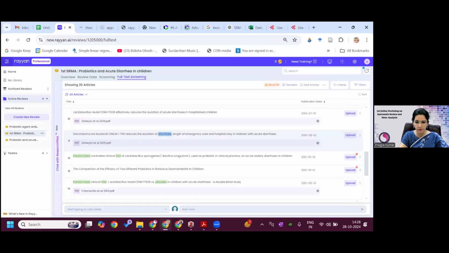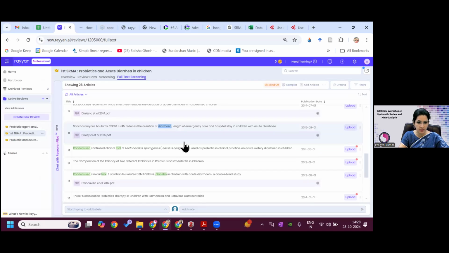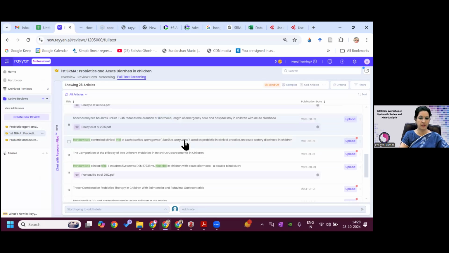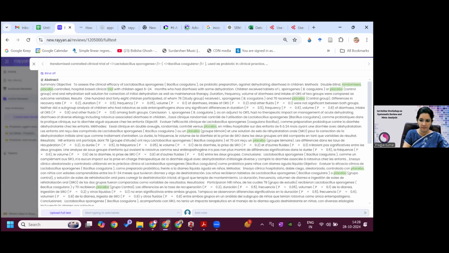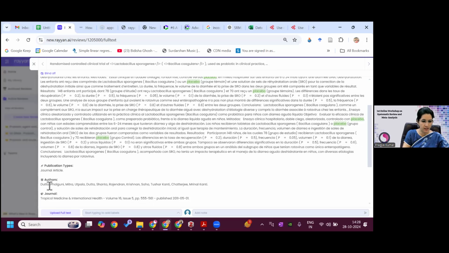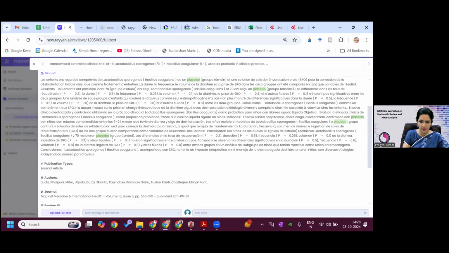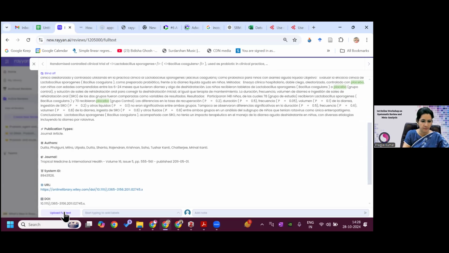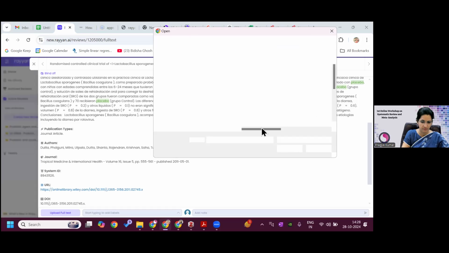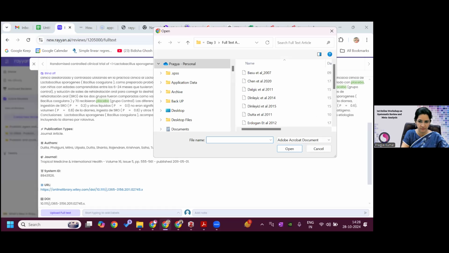I will do this with one more. Let's see, this is randomized control trial. This I will click. And remember, I have already saved the files. So the article is Datta. Let me see whether I have this. So I will upload full text. And so probably this article is not there. Oh, here it is there, Datta 2011.